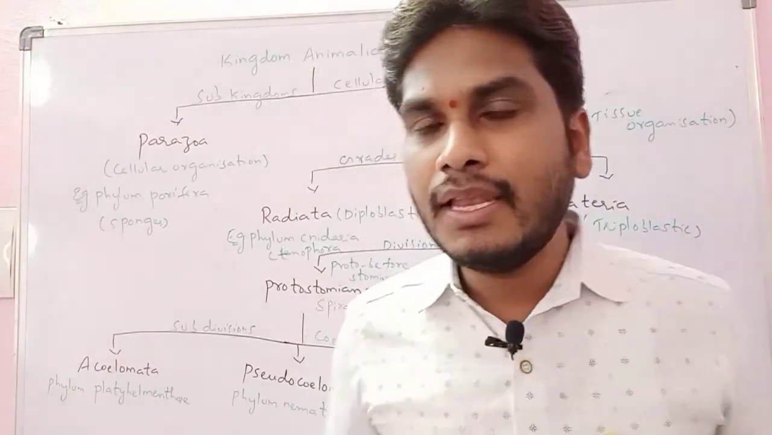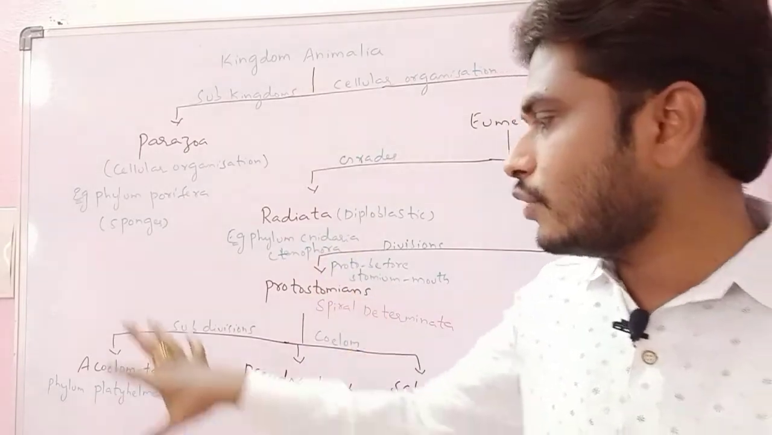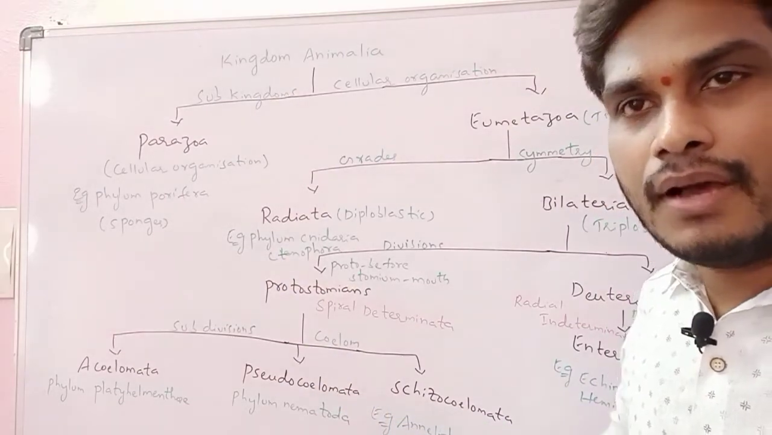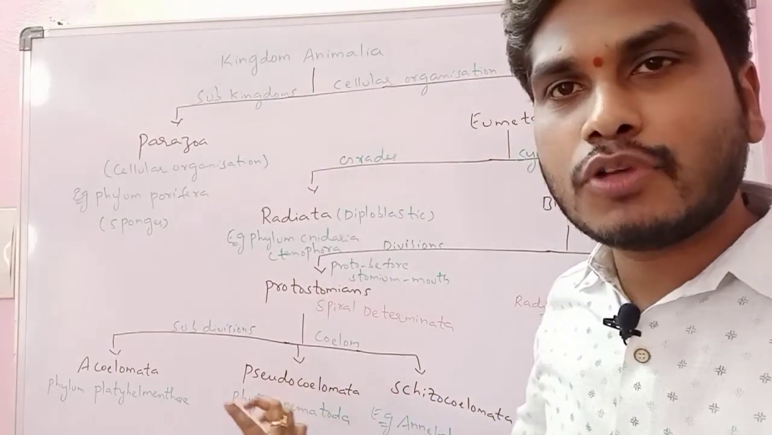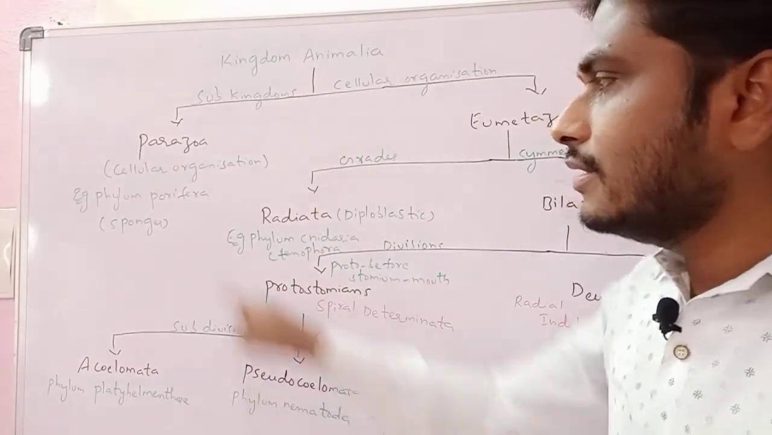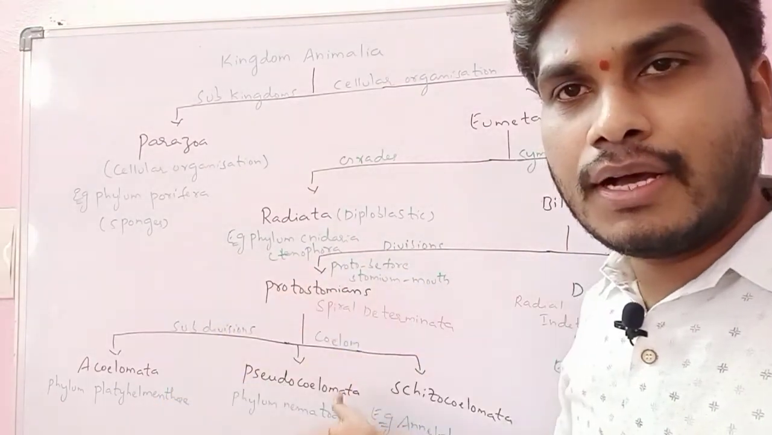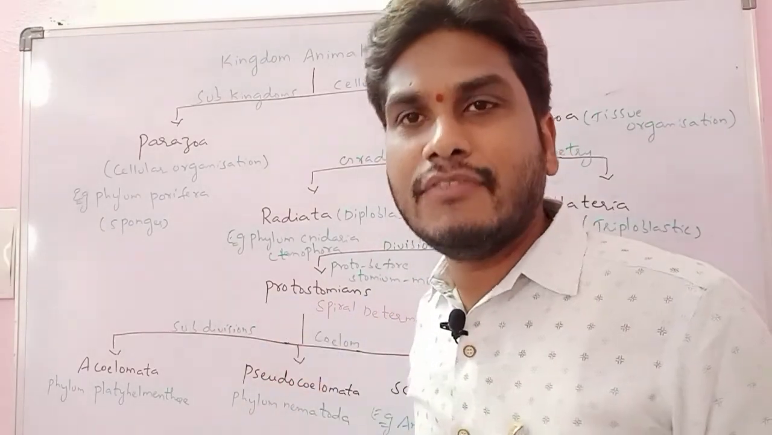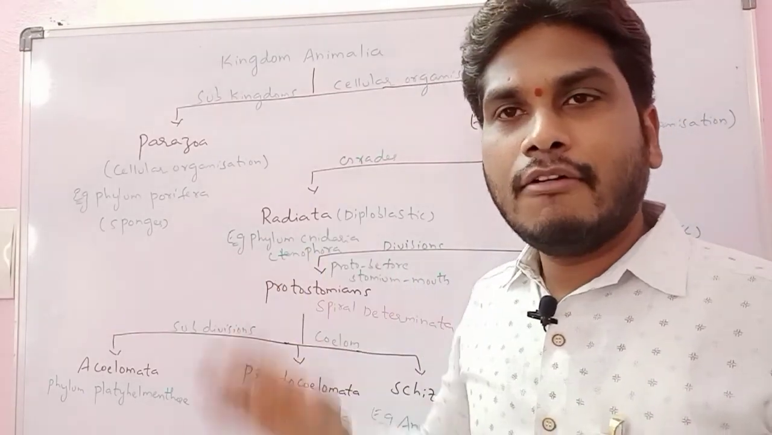This is about the kingdom Animalia. We divided the kingdom Animalia into different subkingdoms, grades, divisions and subgrades with all the examples. If you observe, nearly nine phyla were given as examples, and they are all invertebrates: Porifera, Cnidaria, Platyhelminthes, Nematoda, Annelida, Arthropoda, Mollusca, Echinodermata and Hemichordata. Invertebrates are organisms in which the vertebral column is absent. This is about the kingdom Animalia.